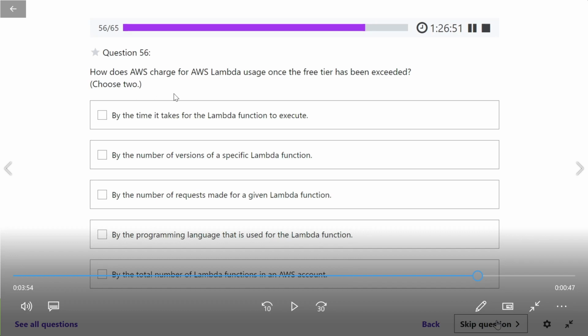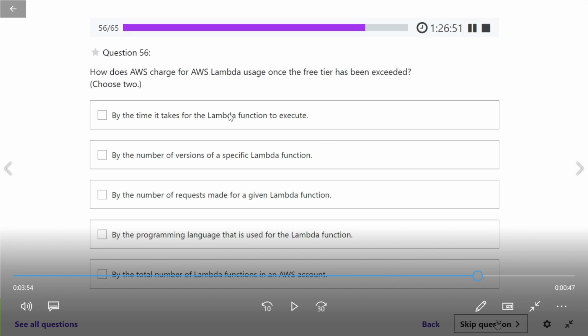So you have to choose 2. So the first one, by the time it takes for the Lambda function to execute, and maybe the last one, by the total number of Lambda functions in an AWS account.